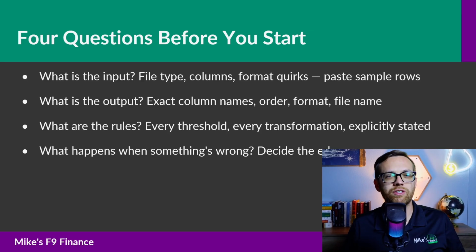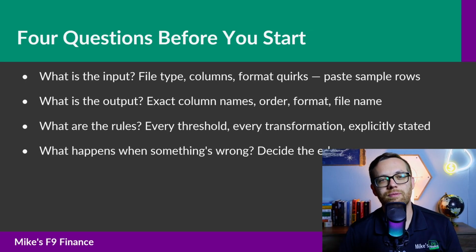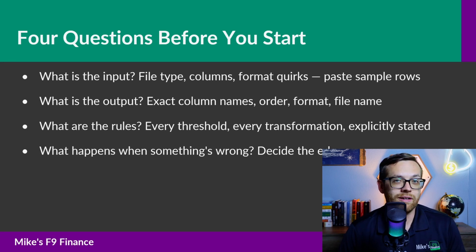The fourth question is, what should happen when something's wrong? If the file's missing, what does the script do? Does it exit with an error? Does it send an email? Does it create an empty report? If an expected column isn't there, does the script catch that or does it crash? If the date in the file doesn't match today's date, is that a problem?